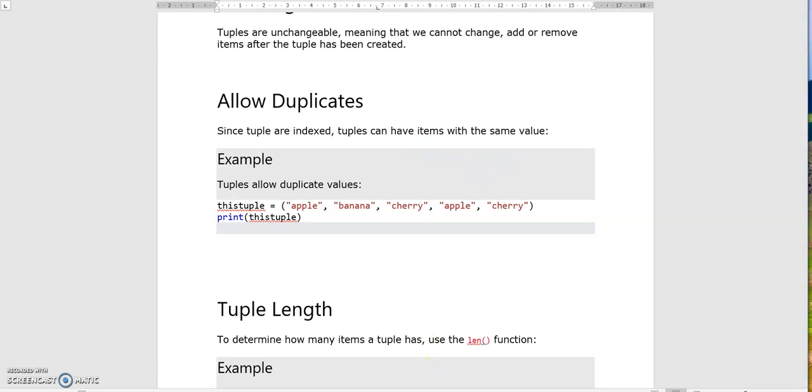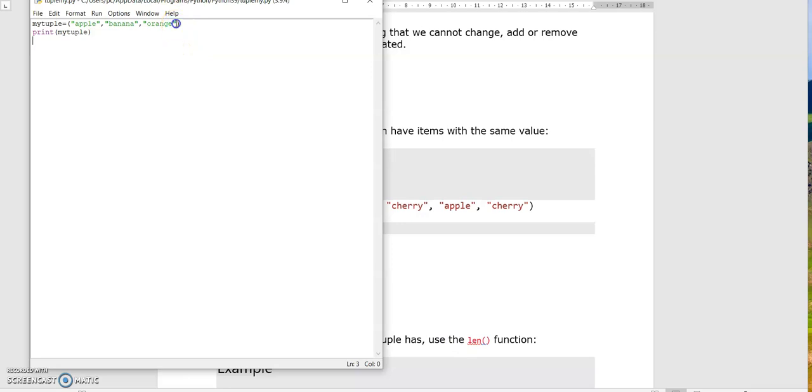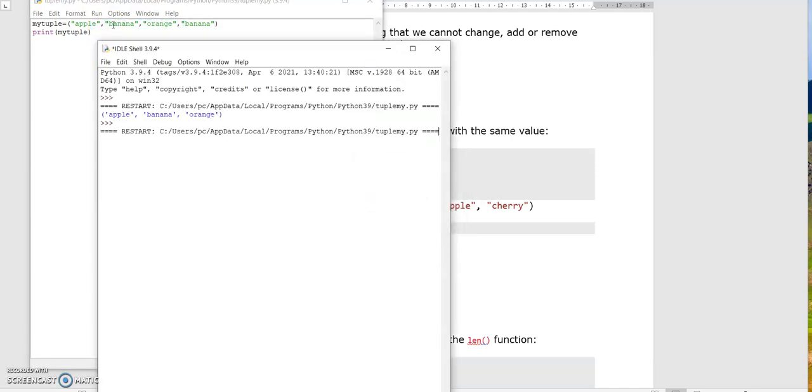Let's write code for this. Orange. Now we will give banana again. Okay, now run this. Save. See, we have printed apple, banana, orange, banana. We have taken two bananas.